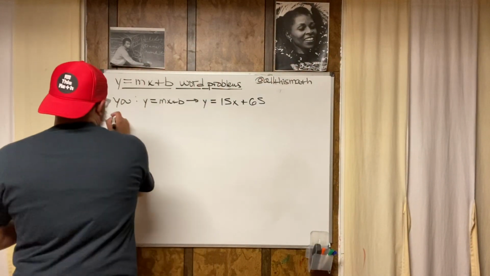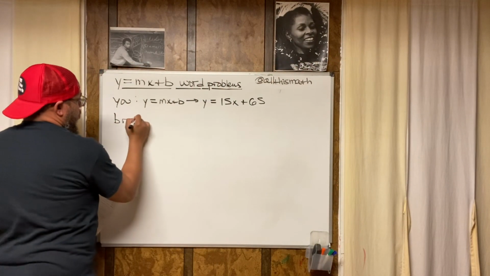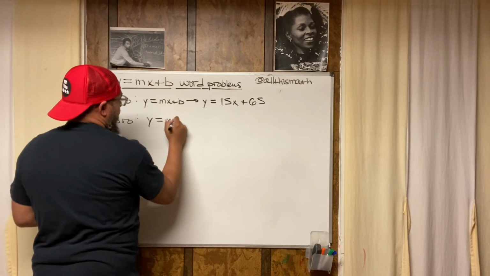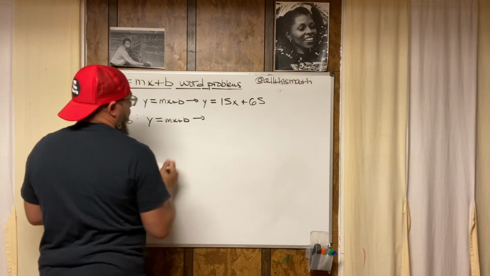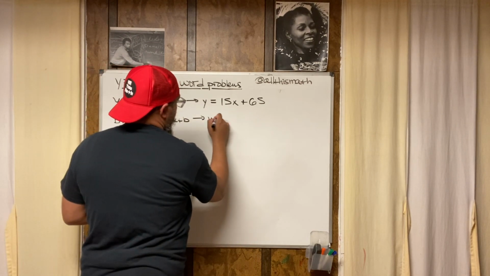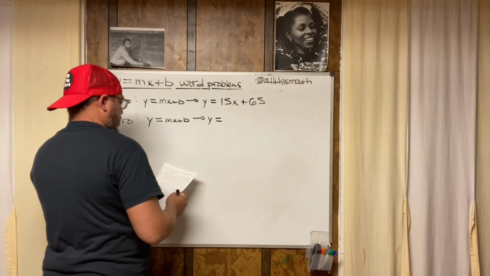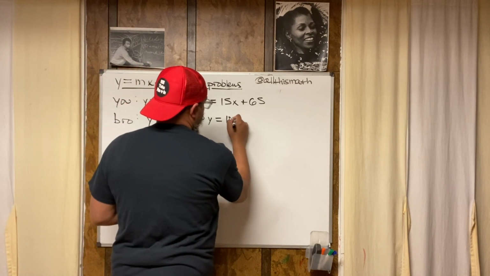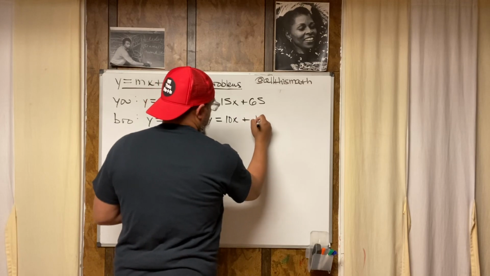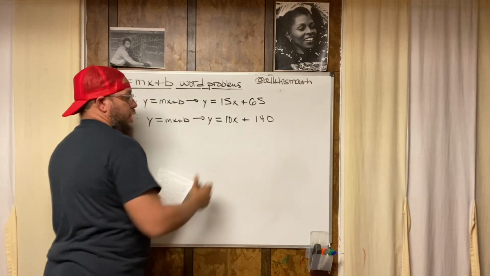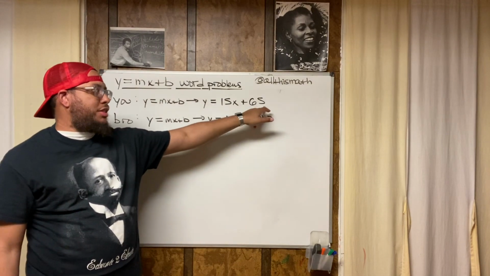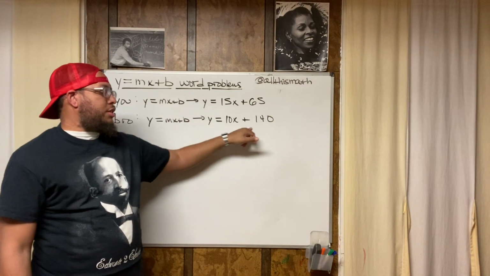Now, the main character's brother is y equals mx plus b also. And his equation is y equals, let me see, he's putting up $10 a week. So that's 10x. He starts out with 140. So y equals 10x plus 140. Right? So they got their own equations. y equals 15x plus 65 and y equals 10x plus 140.